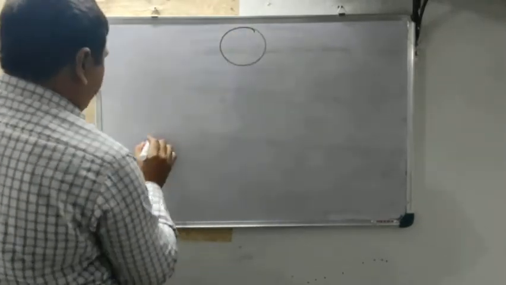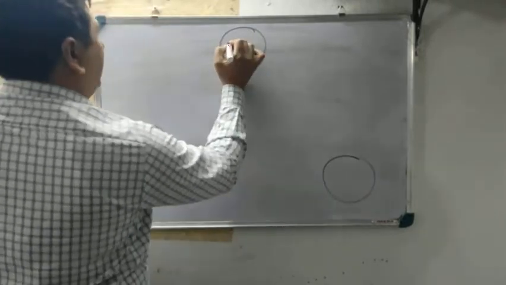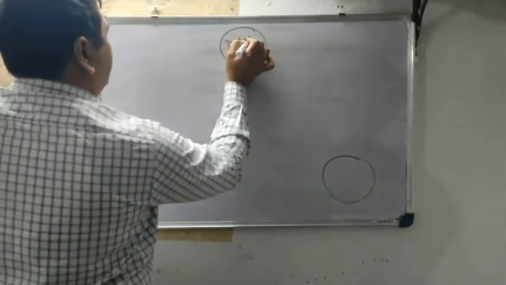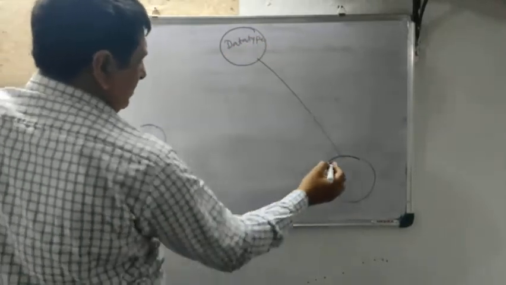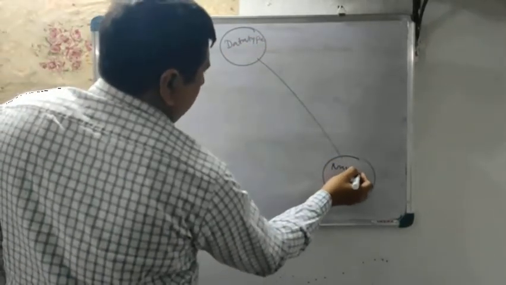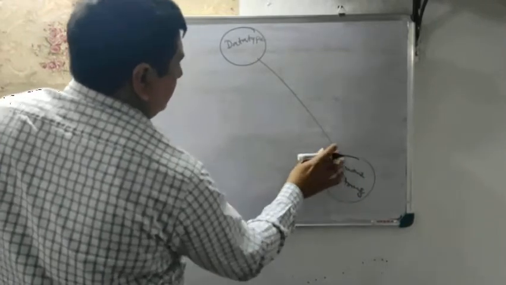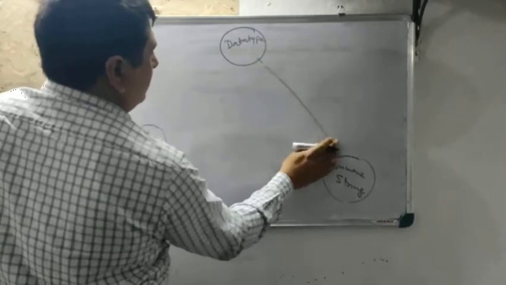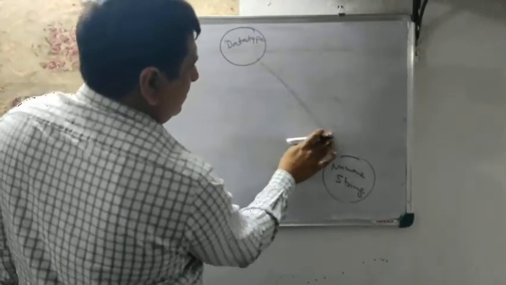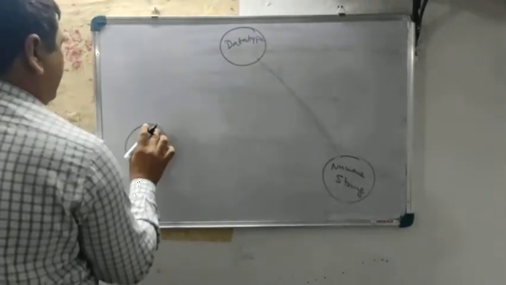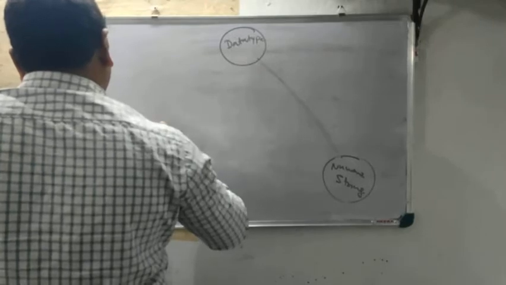The interesting part is this one. So here I am writing data type. Here I am writing numeric string. Here is the object number.